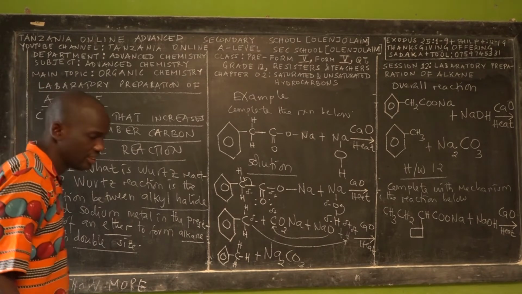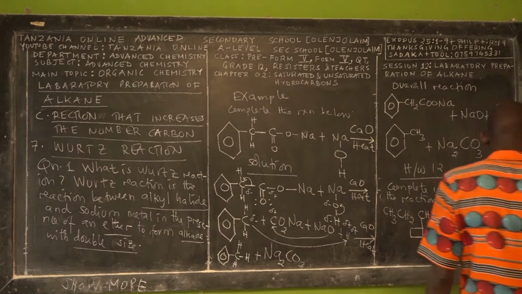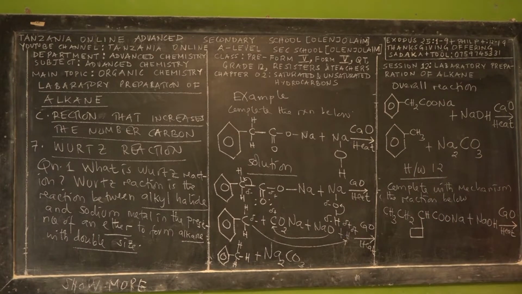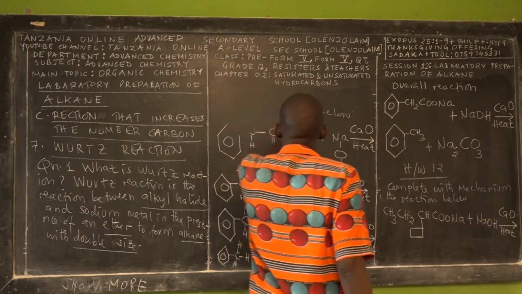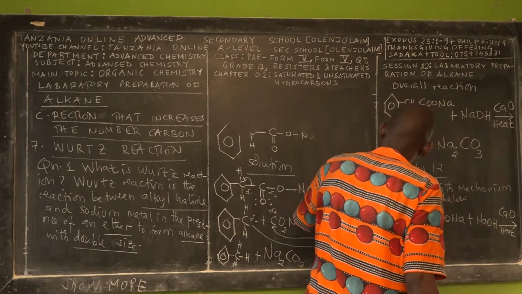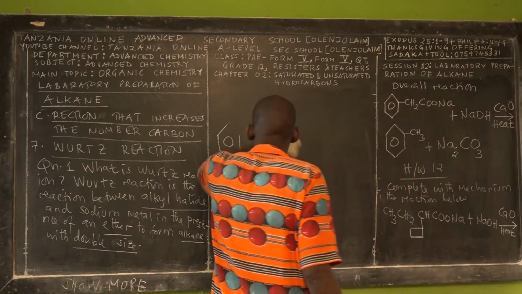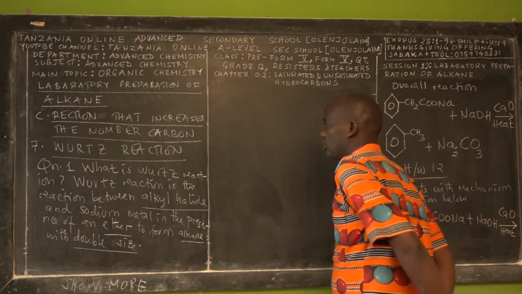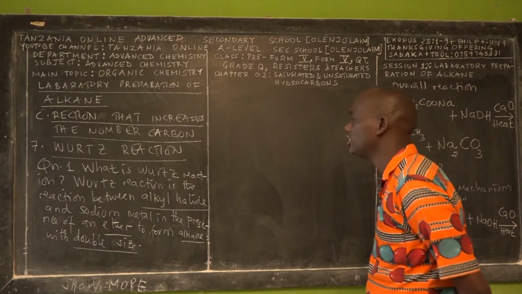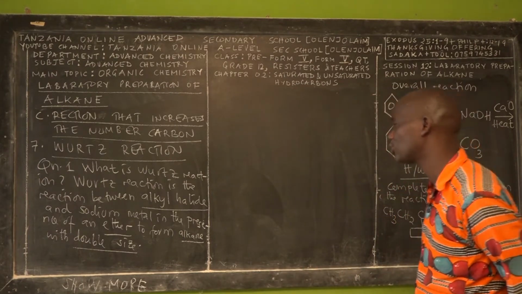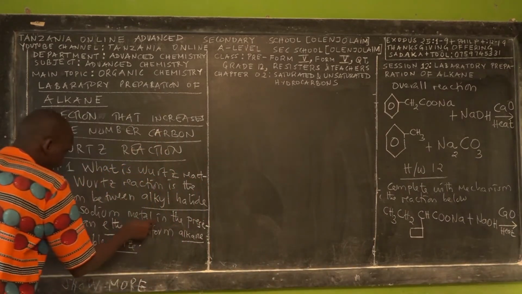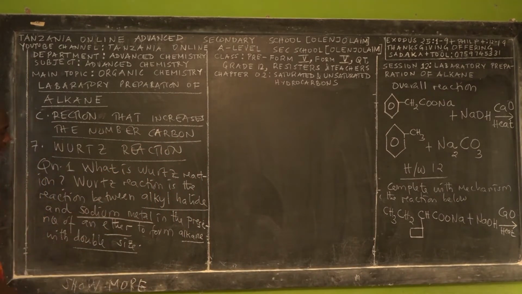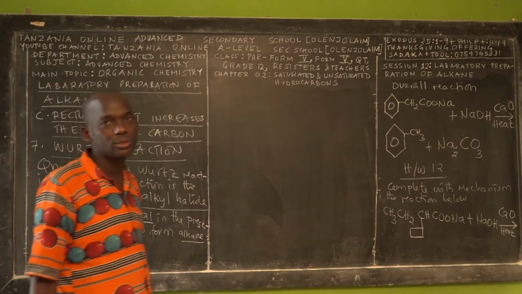So what is Wurtz reaction? It is a reaction between alkyl halide and sodium metal in the presence of ether to form alkanes of double size.